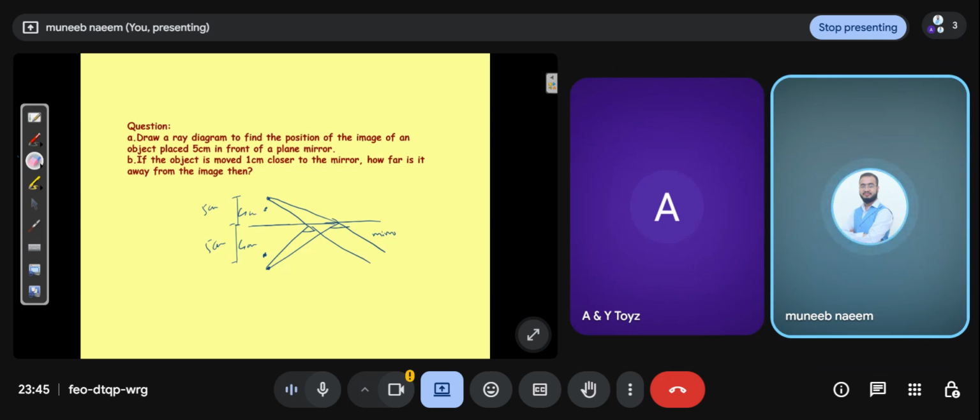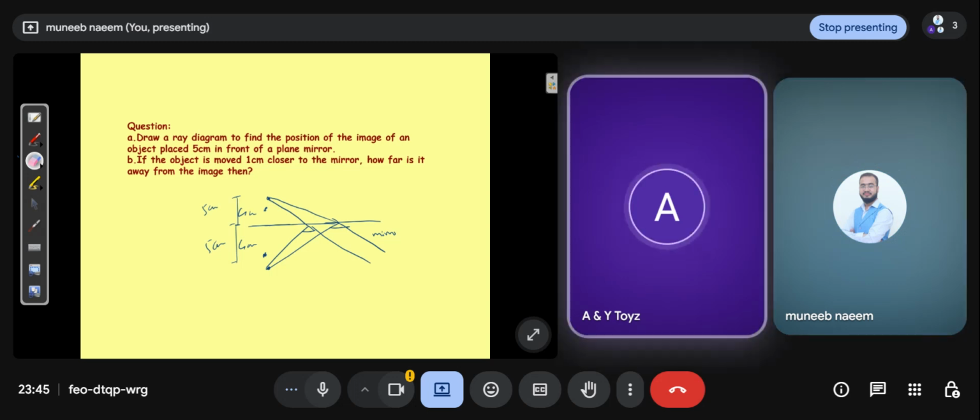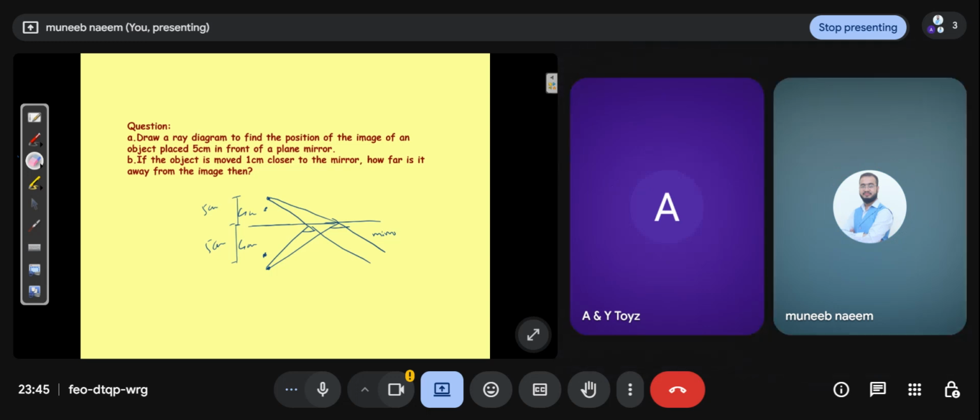What's your answer? How far is it away from the image then?